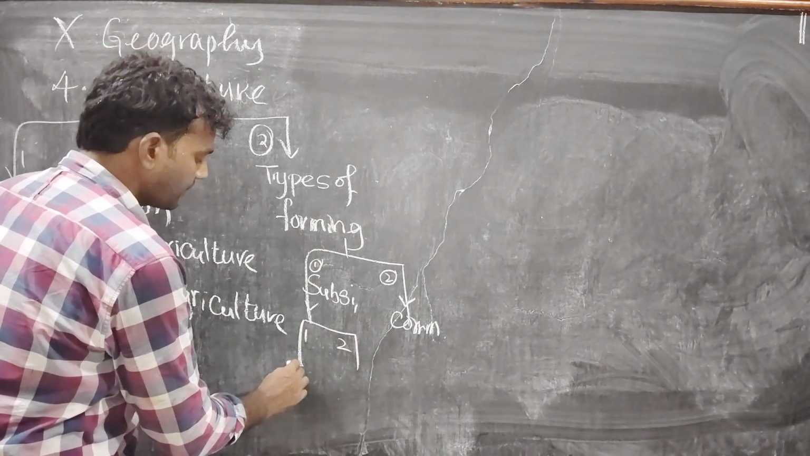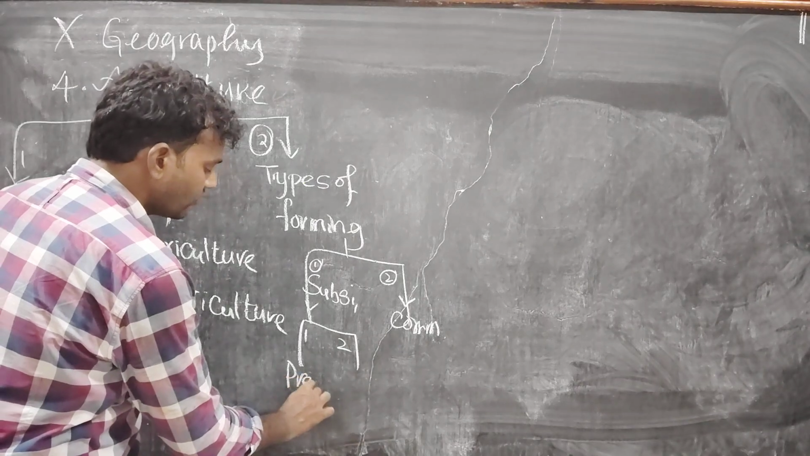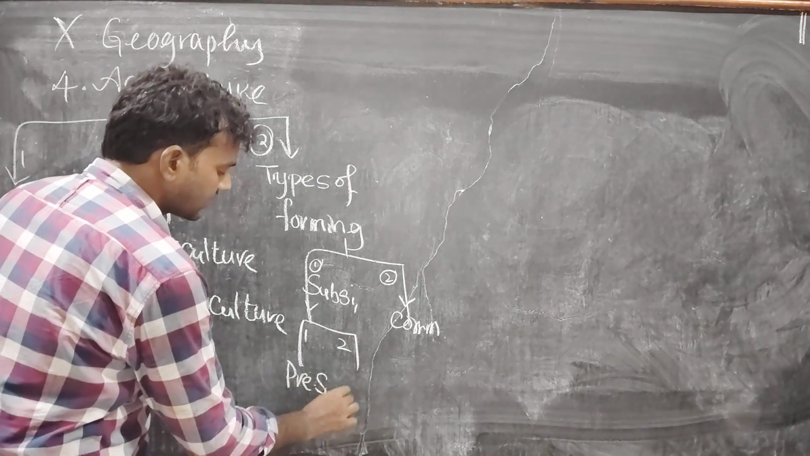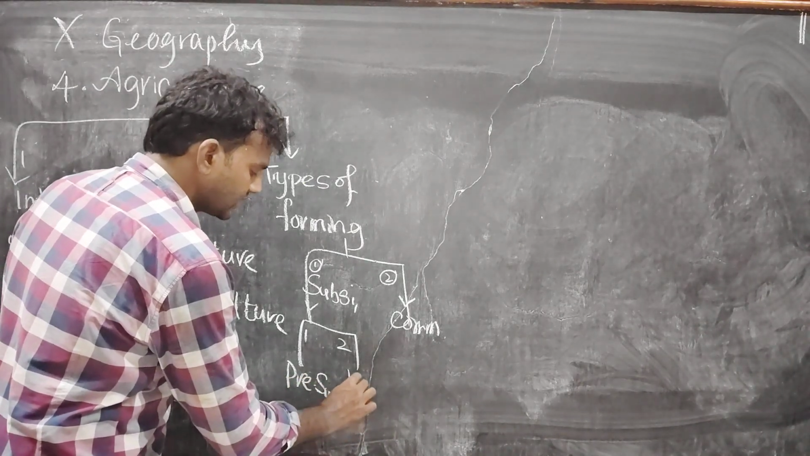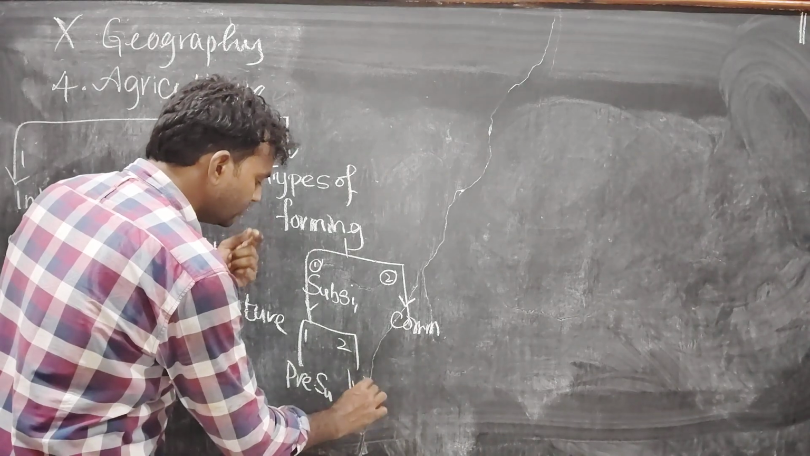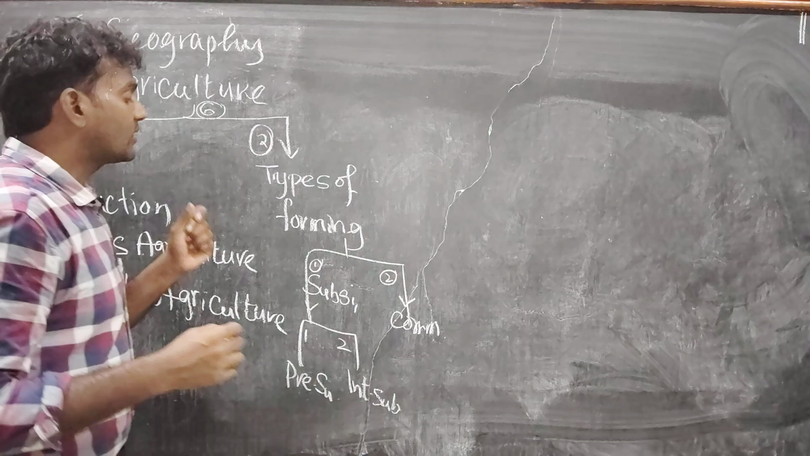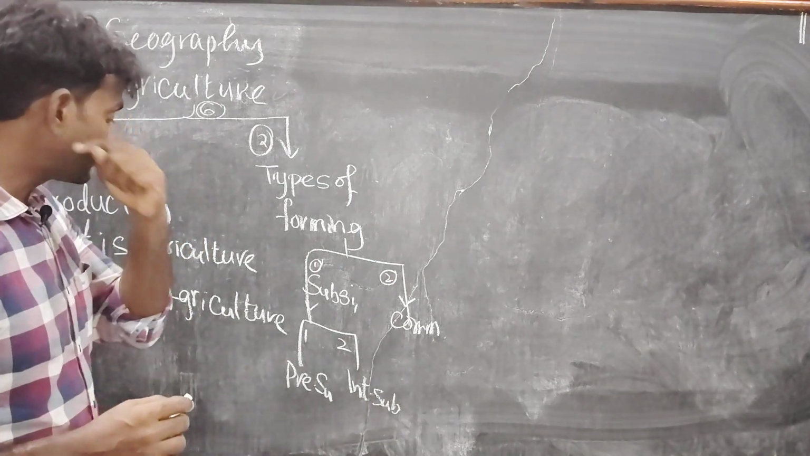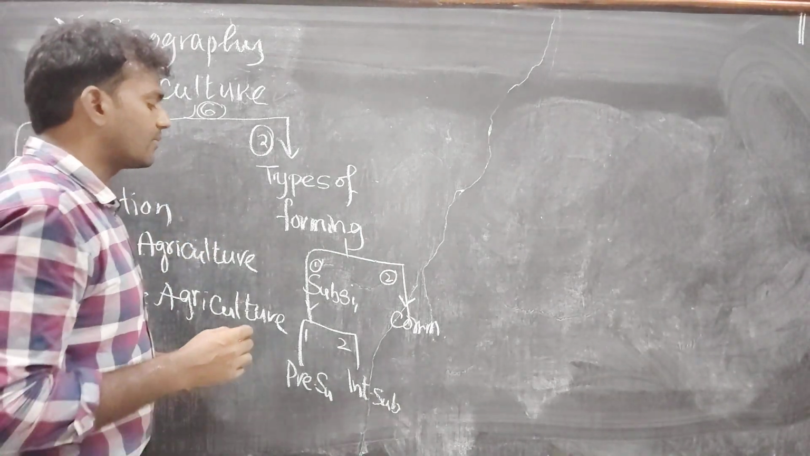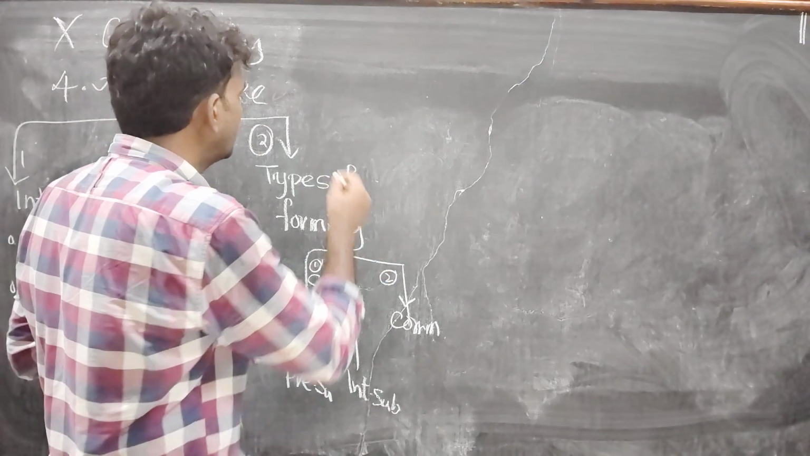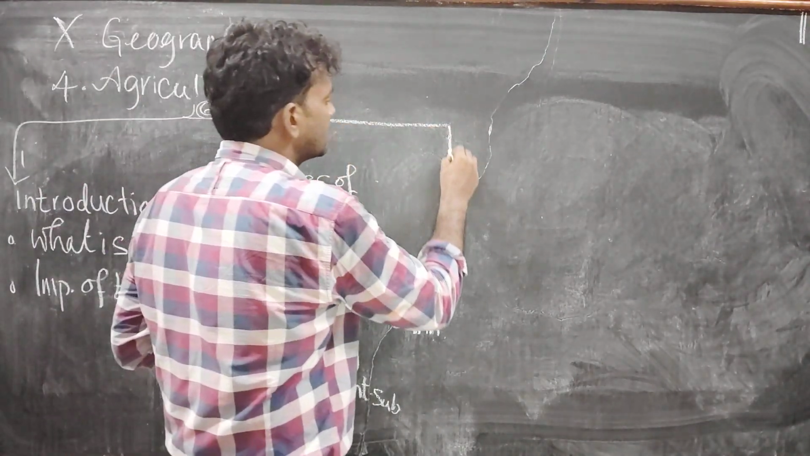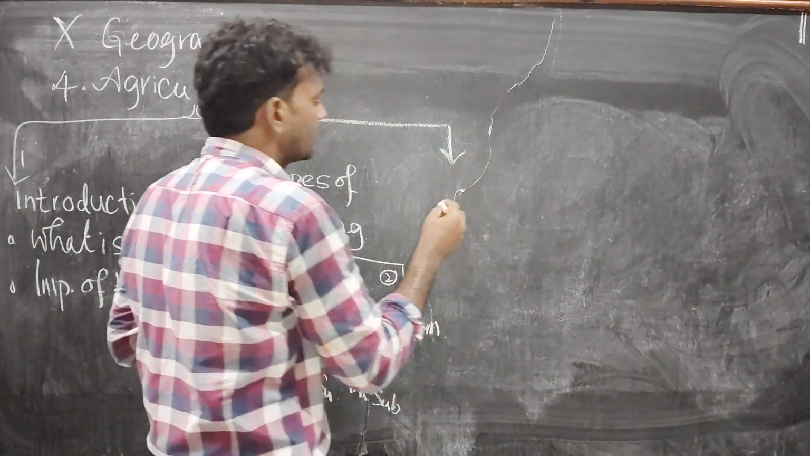Coming to subsistence farming, there are also 2 types. First one is primitive. Primitive means very old one. And second one is intensive subsistence farming. We will discuss one by one. It is about types of farming. There are 2 types of farming. Again, the first type, subsistence farming, is divided into 2 types: intensive and primitive.